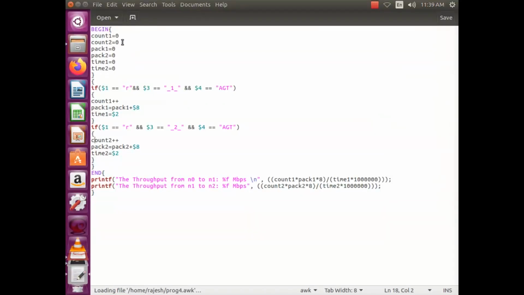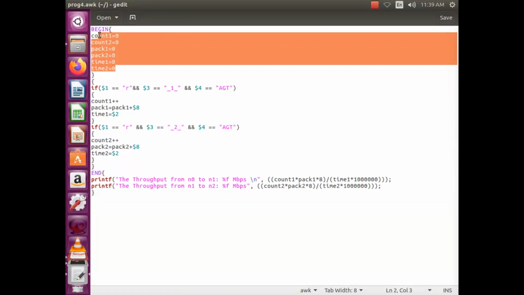Here we declare 2 plus 2 plus 2 variables: count 1, count 2, packet 1, packet 2, time 1, time 2. Count 1, packet 1, time 1 are the variables used to measure the throughput between N0 and N1.